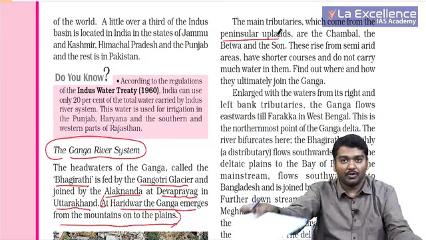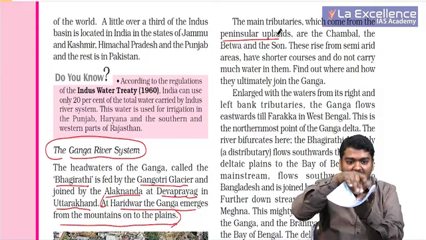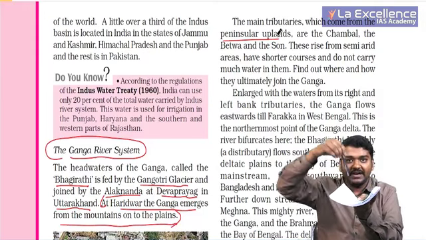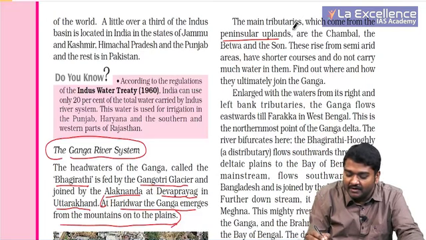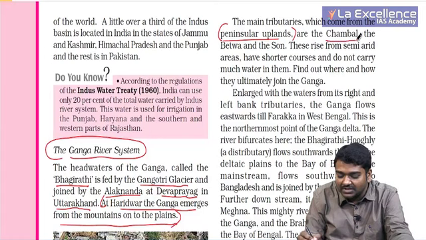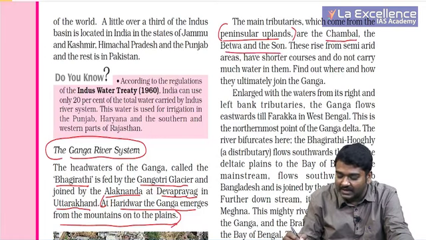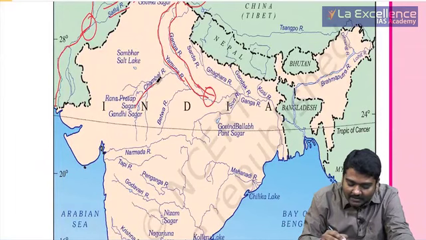I have already told you that when we are talking about this as a basin, few rivers come from this side and few rivers come from this side. So we are talking about the rivers coming from peninsular uplands. One is the Chambal, Betwa and Son. So let's go back and see. Can you see this? Chambal is coming from plateau.